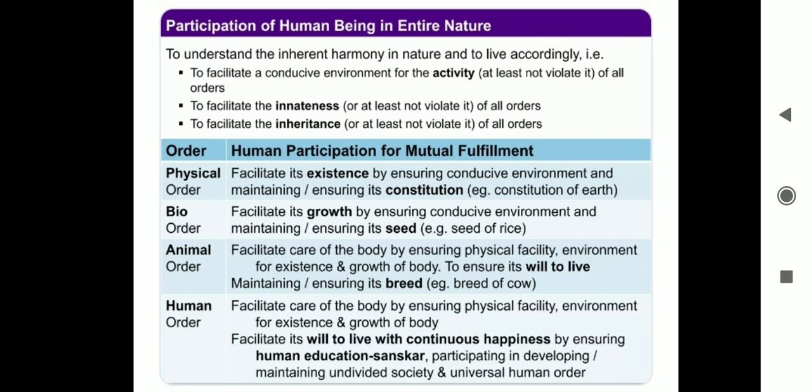Fourth is human order. Human order includes human beings who possess unique cognitive abilities, including the capacity for reasoning and knowledge. Human order facilitates care of the body by ensuring a physical facility environment for the existing growth of the body, and facilitates the will to live with continuous happiness by ensuring human education, sanskar, participating in developing and maintaining a diverse society and universal human order.